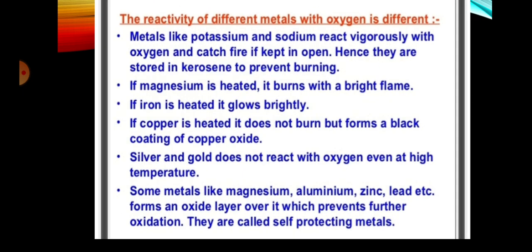Next is reactivity of different metals. The reactivity of different metals with oxygen is different. Metals like potassium and sodium react vigorously with oxygen and catch fire if kept in the open. There is a question in the NCERT book: why are potassium and sodium kept in kerosene oil? Because if kept in the open, they react with oxygen and catch fire.